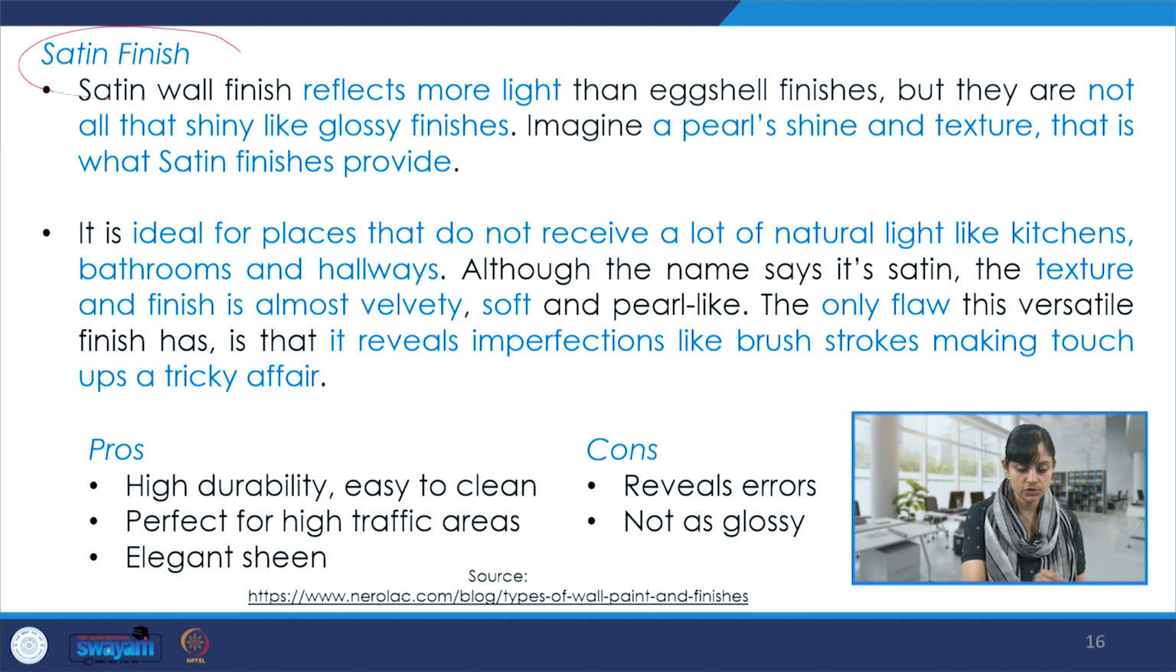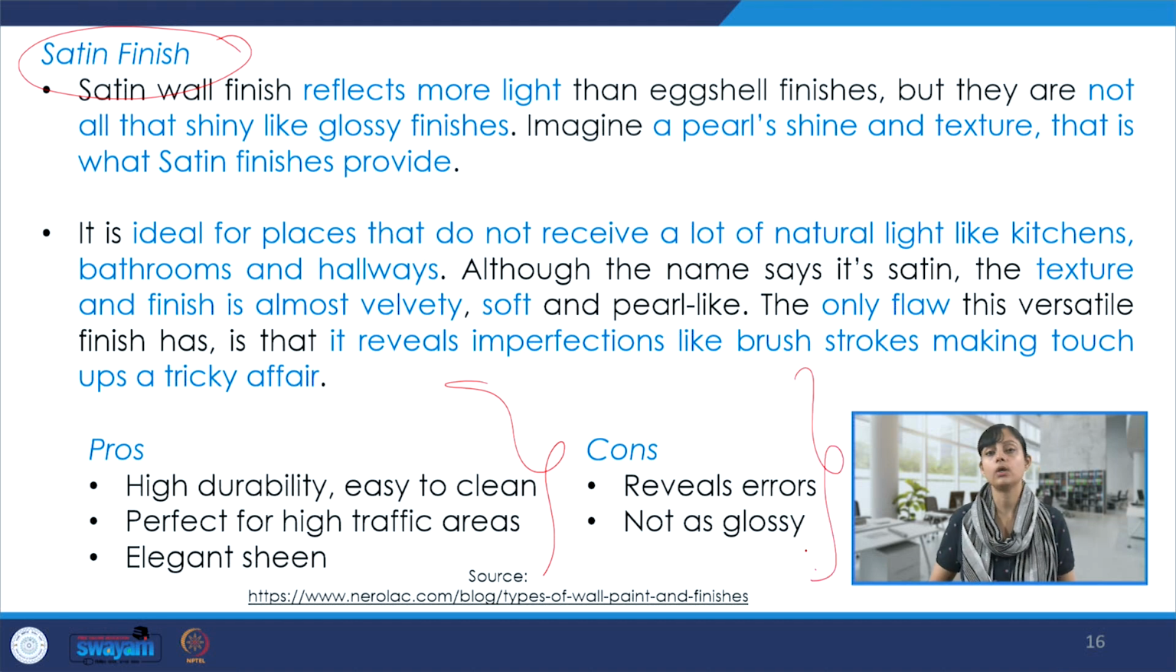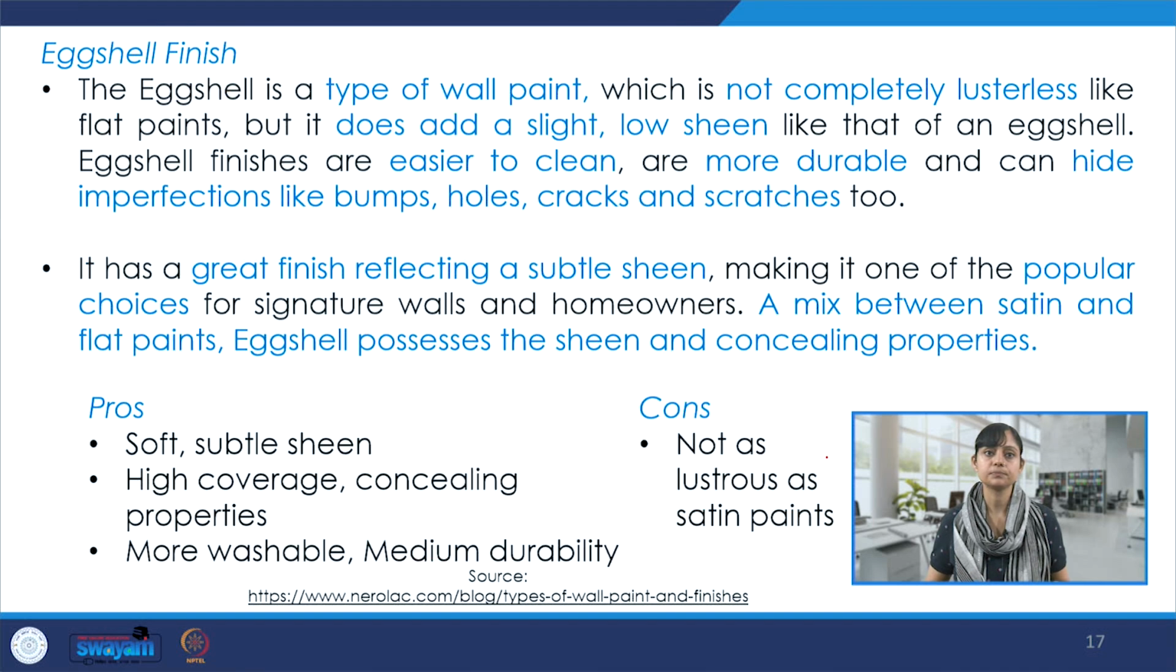There is satin finish. Now that reflects more light, and they are not all that shiny like glossy finishes, but they provide luster to some extent. And it is ideal for places that do not receive a lot of natural light, like kitchens, bathrooms, and hallways. And here also, there are advantages and disadvantages of that. And we see high durability, easy to clean, but it reveals errors. So again, we have to pick and choose.